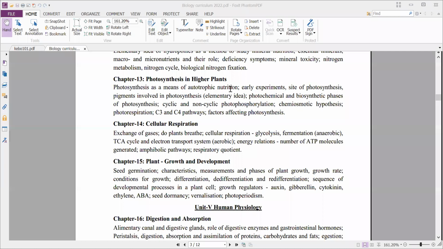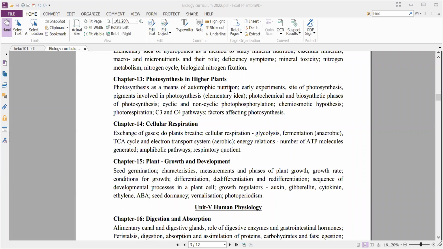And next, photochemical and biosynthetic phases of photosynthesis, that is light reaction and dark reaction. Where light reaction occurs, where dark reaction occurs, what are the different chemical events that will occur during a light reaction and a dark reaction. And we'll study what is meant by cyclic and non-cyclic photophosphorylation. We'll study what is meant by phosphorylation, what is meant by photophosphorylation, and what is meant by cyclic and non-cyclic photophosphorylation. All we'll study in detail.